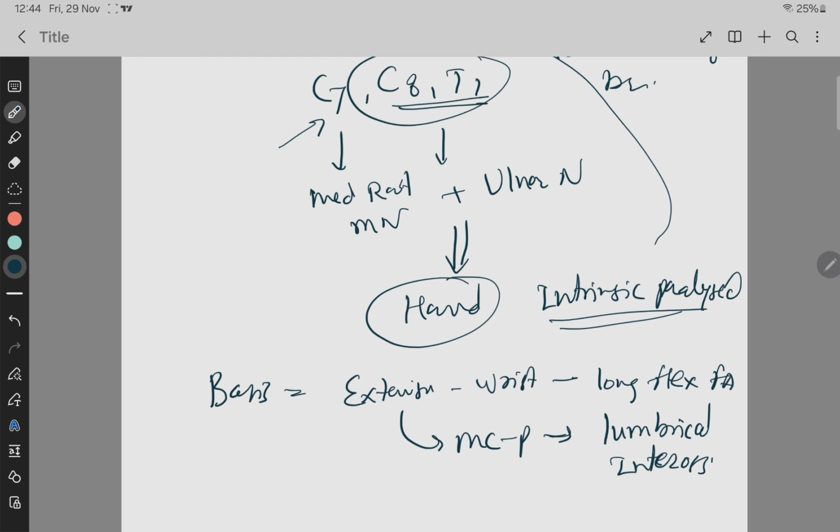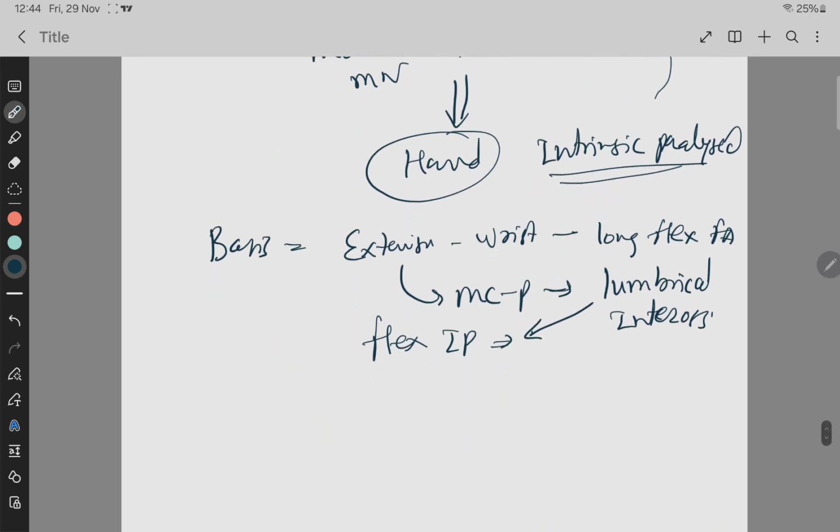Okay, these are supplied by median and ulnar. So there is a flexion at interphalangeal joint due to paralysis of lumbricals and interossei. These muscles get involved, that is how there is a flexion at interphalangeal joint. Atrophy of the muscles of the hand, because intrinsic muscles of the hand are supplied by median and ulnar nerve.